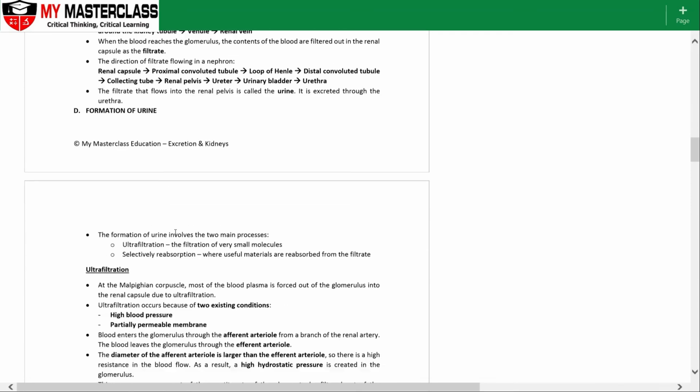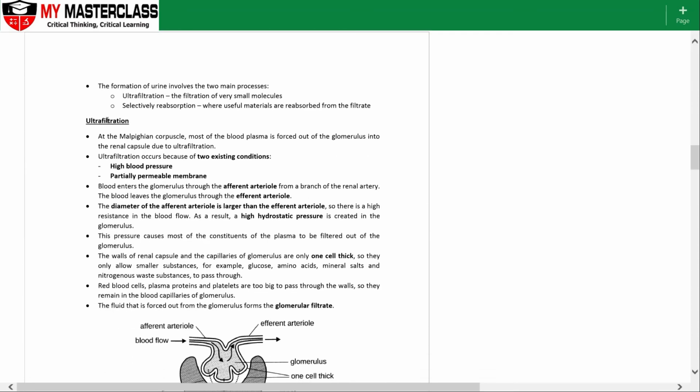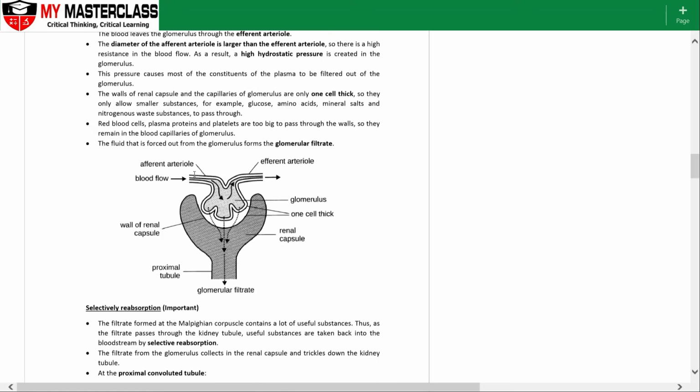Okay, so we will look more deeply into the processes that we mentioned just now, ultrafiltration as well as hydrostatic pressure. Okay, so ultrafiltration is made possible because you have got high blood pressure at the afferent arteriole. At the same time, the afferent arteriole has a larger diameter compared to the efferent arteriole. Okay, so due to the high blood pressure along with the diameter difference, it creates a very high pressure. And this pressure is what we call hydrostatic pressure. So you can see over here, the afferent arteriole is larger in diameter than the efferent.